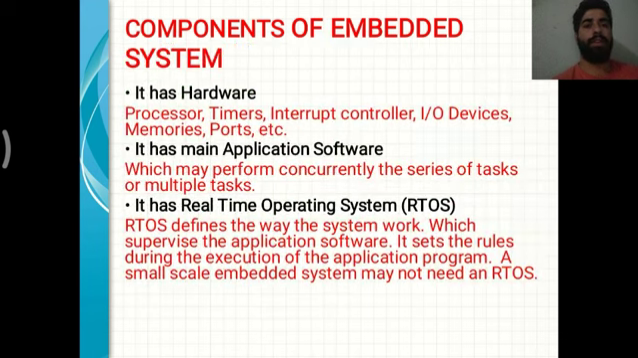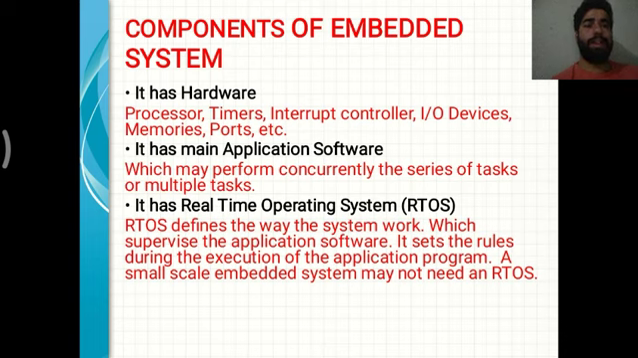Now we have the components of an embedded system. It has hardware: processor, timer, interrupt controller, input output devices, memory, ports and so on. It has main application software which may perform concurrently a series of tasks and multiple tasks.